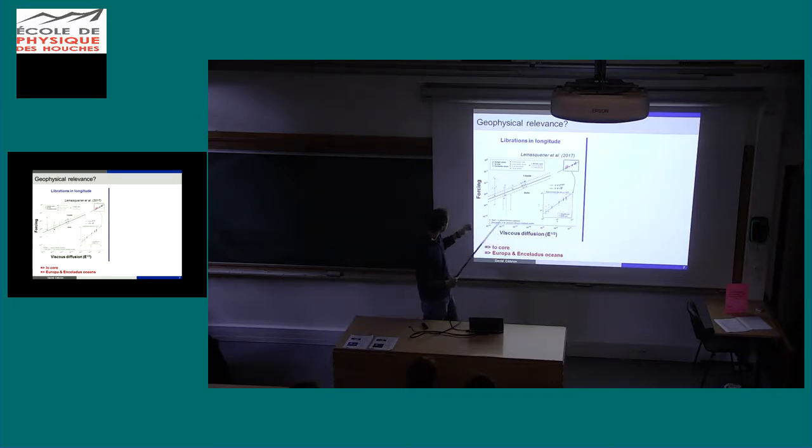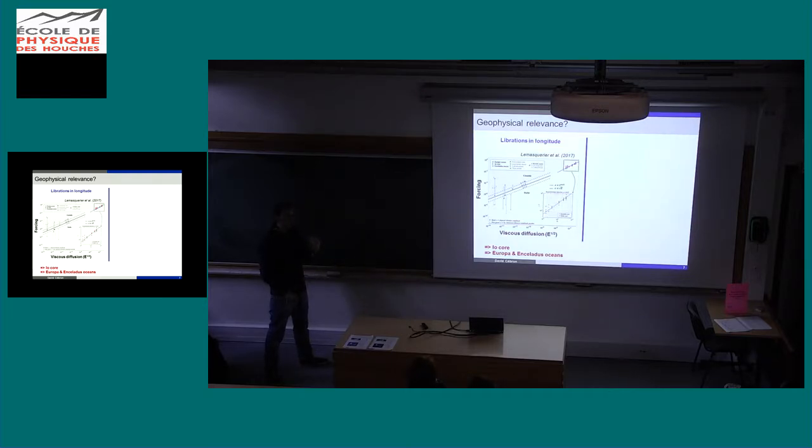But at the same time, we can predict as well some things which are more certain. So I've written here, the core of Io, which is the circle here, and the oceans of Enceladus and Europa are, according to this theory, unstable. So we can expect that we will have turbulence in the core of Io and the ocean of Europa and Enceladus. If we have turbulence, we have modification of the heat flux, mixing in the ocean. It will also erode the icy layer you have at the surface of Europa and Enceladus. So it will have a lot of consequences for the dynamics of these satellites.